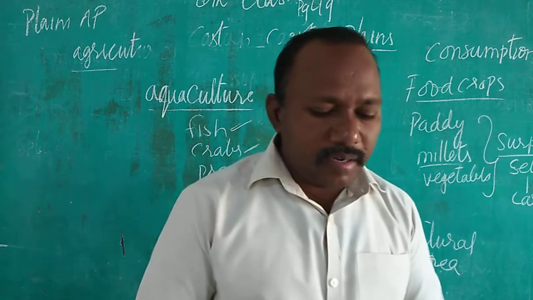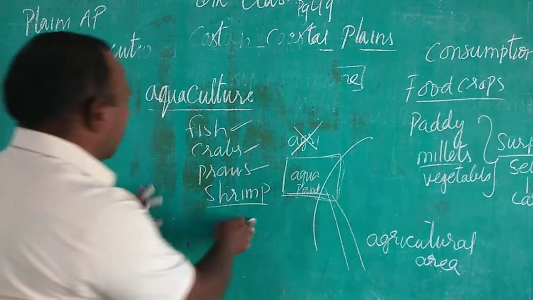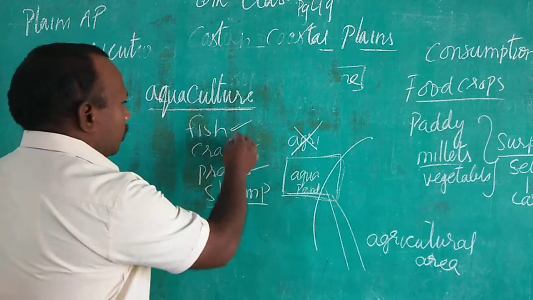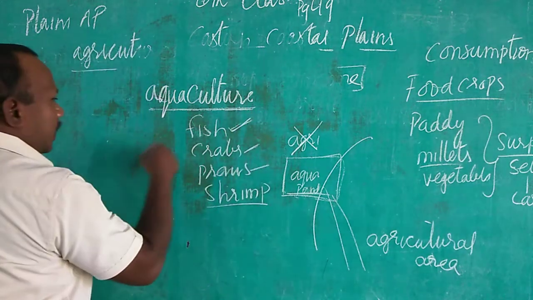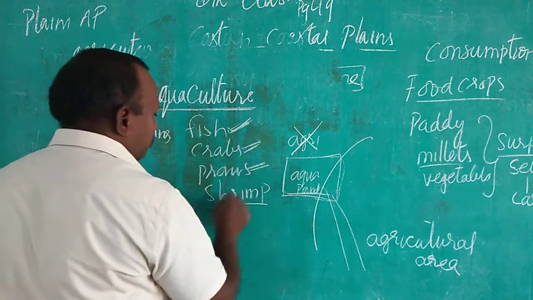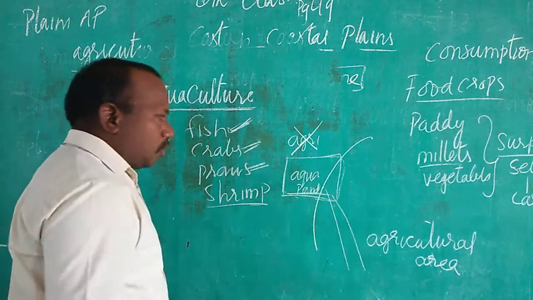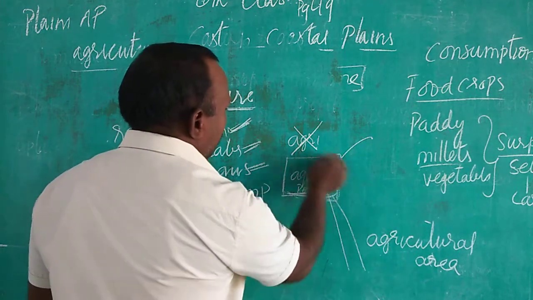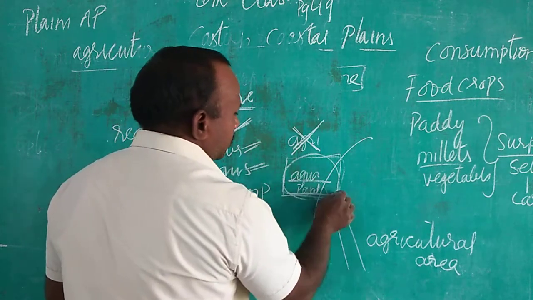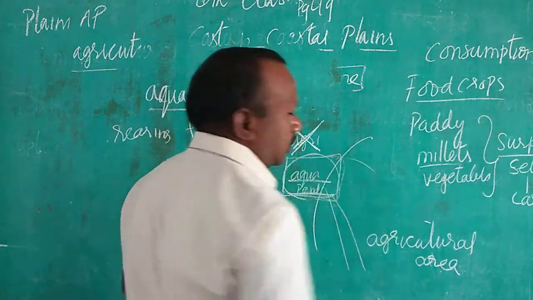Okay, this is what we have. And before I close, let me give you the recapitulation. Aquaculture means rearing of fish, crabs, prawns and shrimps. In the coastal area, agricultural land is converted into aquaculture ponds.